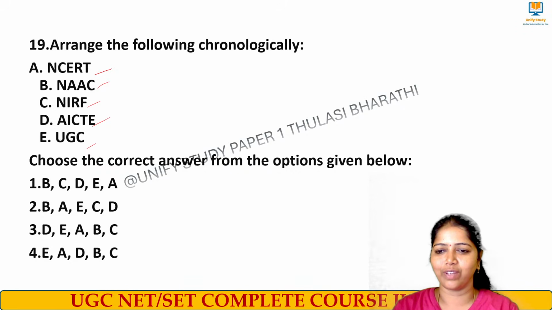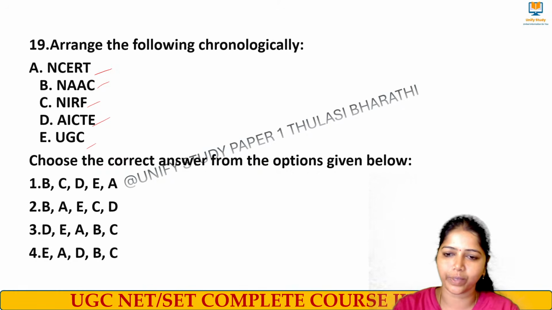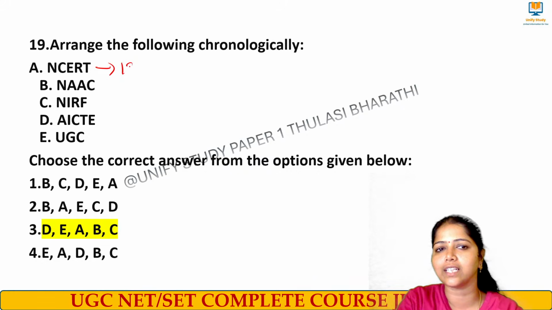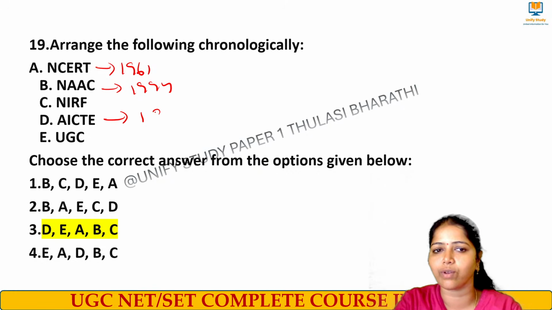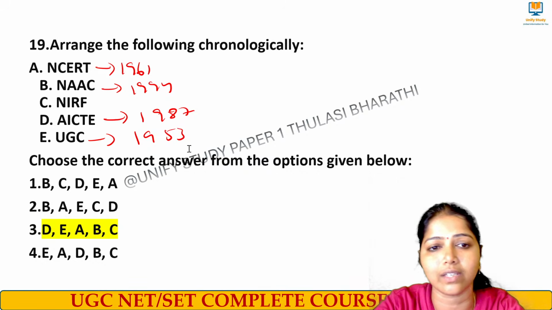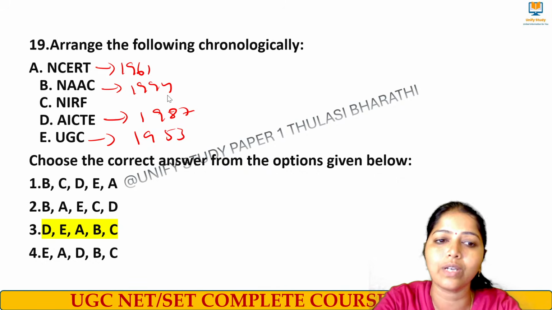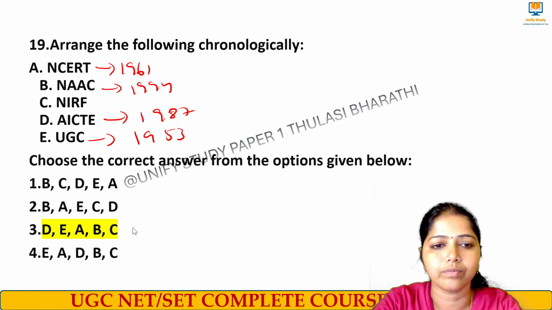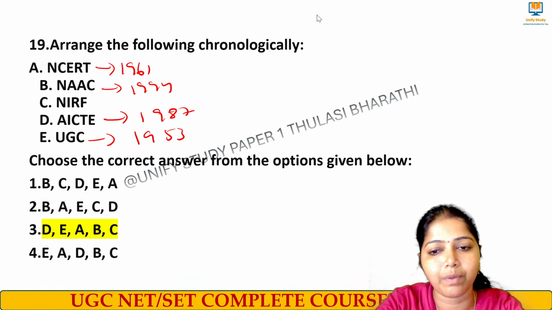Yes, very good. The right answer for this question is option number 3. It's not 4C. NCERT, it is 1961, right? NAAC, it is 1994, right? AICTE, 1987, right? UGC was started during 1953, and it was given statutory status. See, statutory status is not the problem here. We have to be very clear about when it was first established.